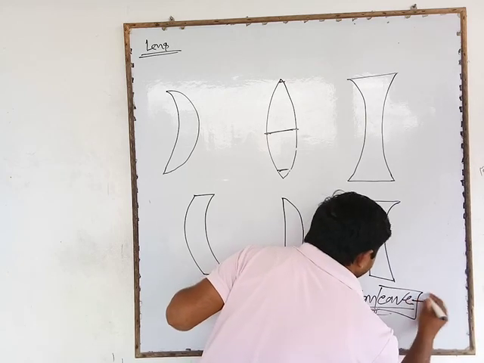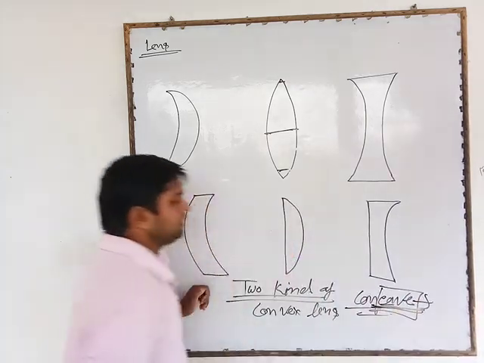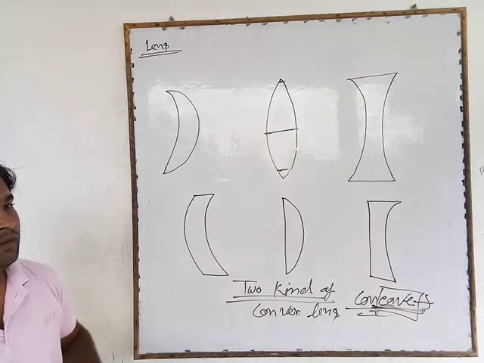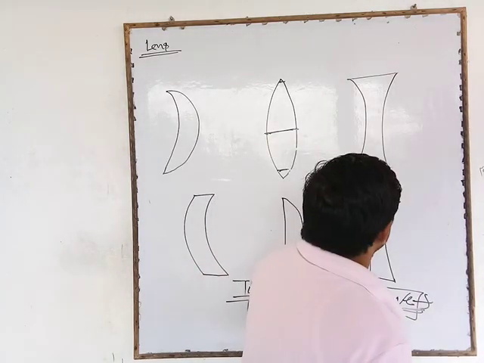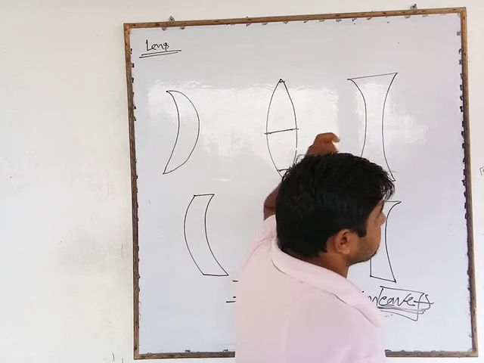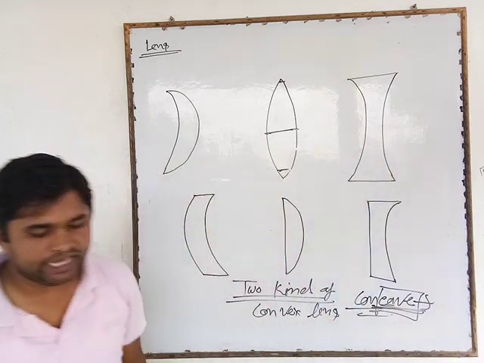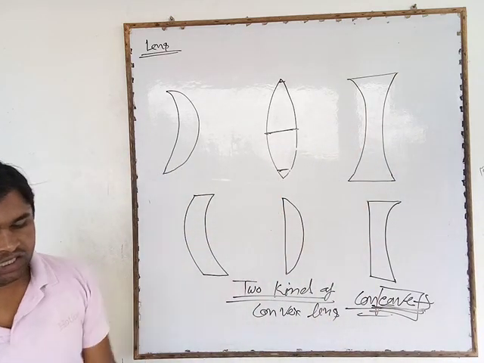And the other is the concave lens. Concave is taken from cave. This lens is like a cave, or in other words, this lens whose middle part is like a cave is known as a concave lens.